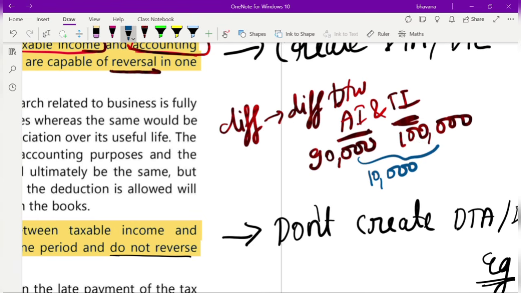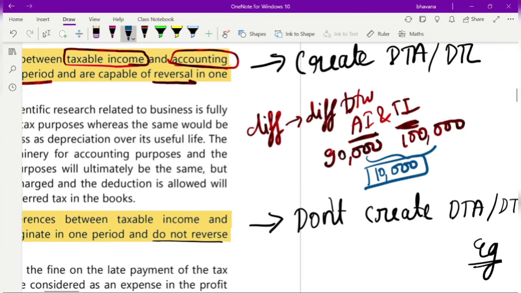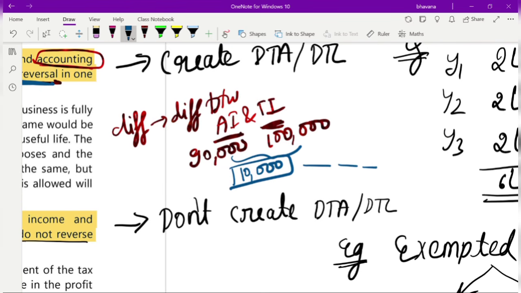What they are trying to say is, this 10,000 difference may arise in one period. Suppose in year 1, this 10,000 difference might come. But they say it is also capable of reversal. In the coming years, this 10,000 difference will get reversed.